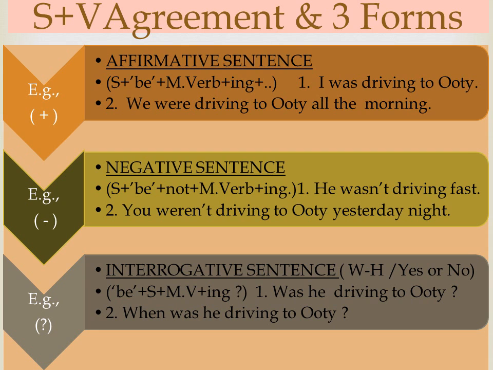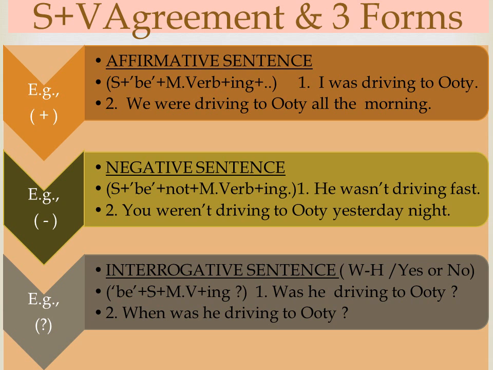The structure of affirmative sentence is subject plus be verb plus main verb plus ing. Example, I was driving to Ooty. We were driving to Ooty all the morning. The structure of negative sentence is subject plus be verb plus not plus main verb plus ing. Example, he wasn't driving fast. You weren't driving to Ooty yesterday night. Wasn't, weren't are contracted forms.